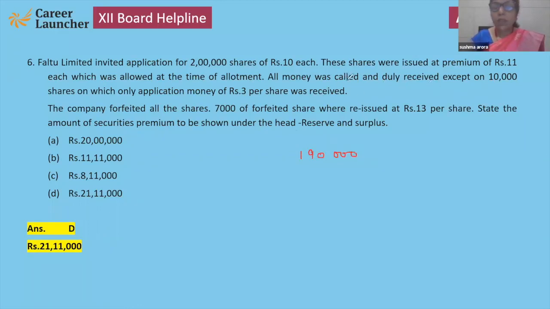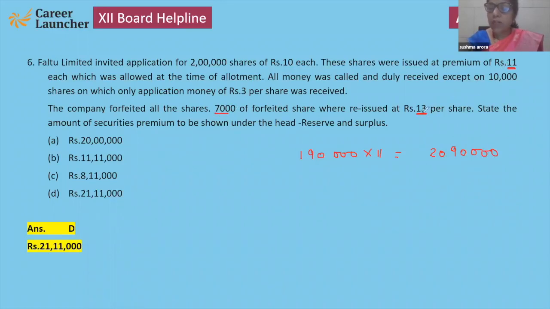See, all money received. So 1,90,000 into 11 rupees. See, the premium is 11 rupees. So that will come 20 lakh, 90,000.